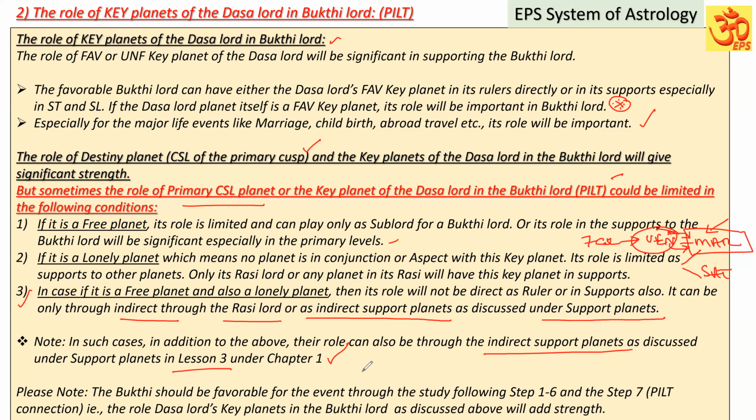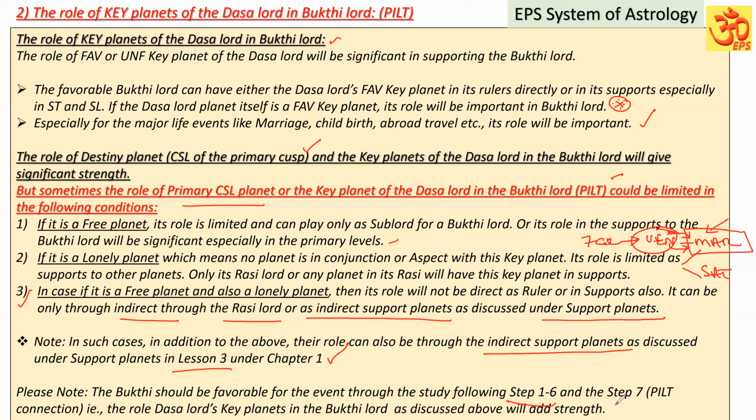We cannot expect the key planets of the Dasa Lords to always appear directly in the Bukti Lord, so we cannot say it is not going to be strong. We have to keep that in mind. Please note, the Bukti Lord should be favorable for the event through the study following steps 1 to 6.